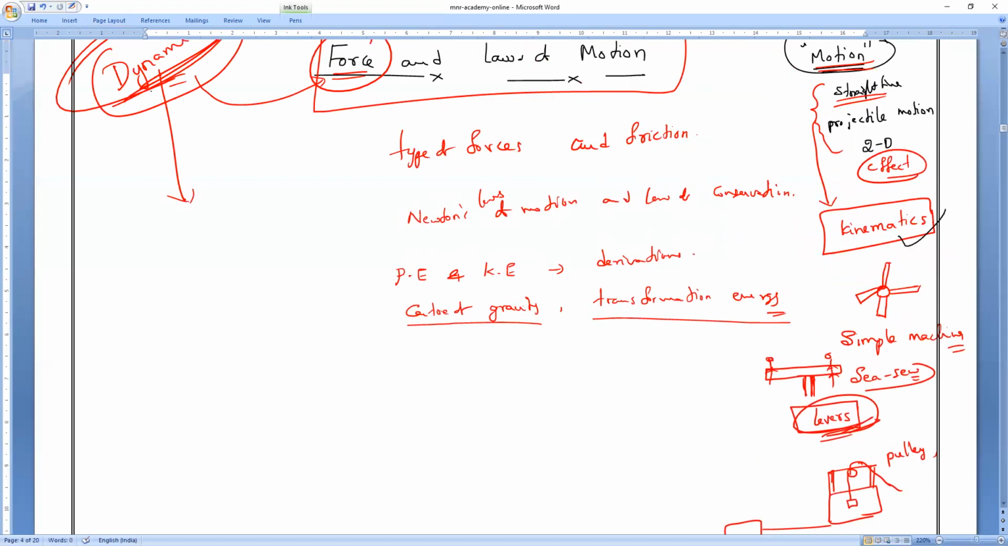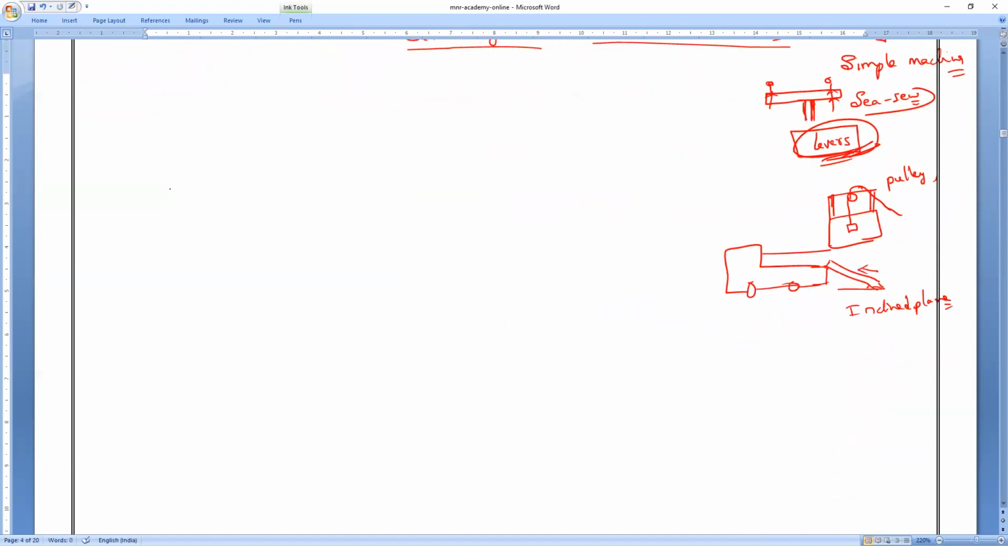But dynamics will deal along with the motion. Who is the cause of motion, everyone? Yes, force. That is what we should understand. So kinematics speaks about the effect of motion.